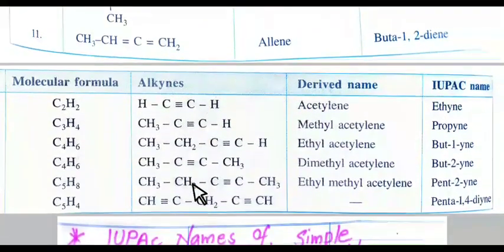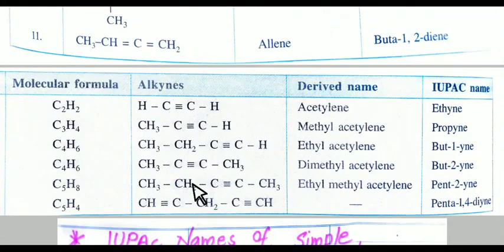Now similarly here, triple bonded carbon atom nomenclature. In this, see here C2H2 means CH triple bond CH. Common name is acetylene. Again CH3 C triple bond CH. So CH triple bond CH is acetylene, and containing CH3 means it is methyl acetylene. Similarly here C triple bond CH is acetylene and this is ethyl, so it is ethyl acetylene. Then C triple bond C is acetylene, 2 CH3 are there, so it is dimethyl acetylene.